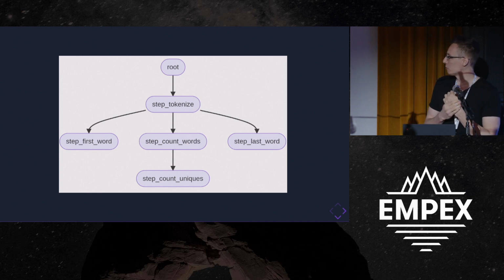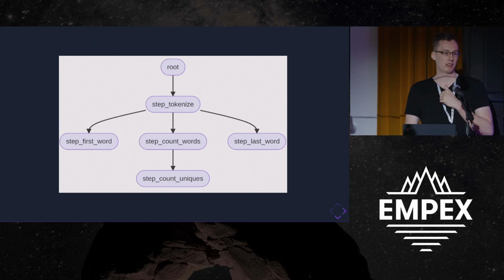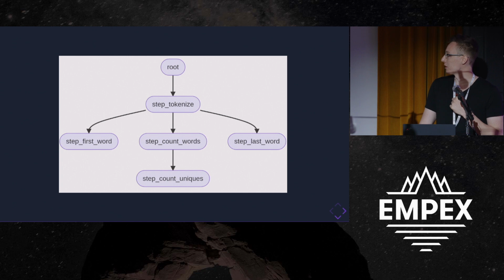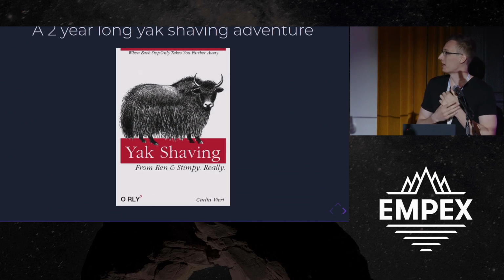And this was pretty neat. But I got distracted with this whole idea and this little natural language processing project in the first place. And I ended up just yak shaving on this idea for about 2 years instead of actually working on this feature a lot.